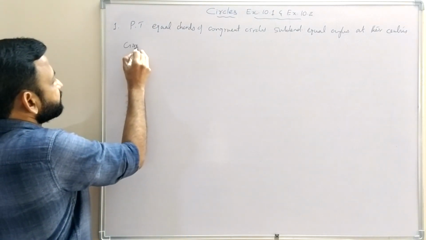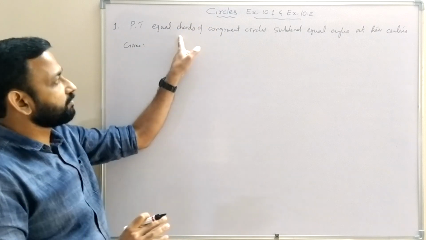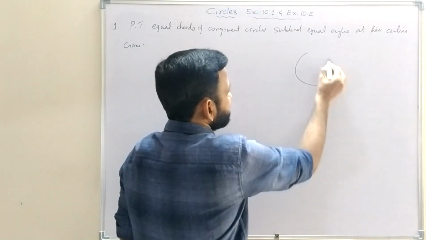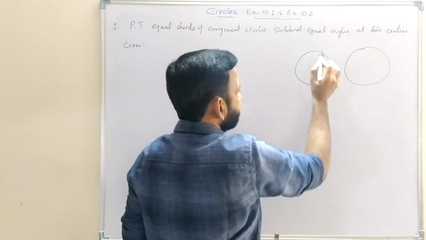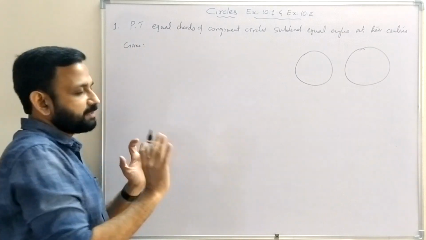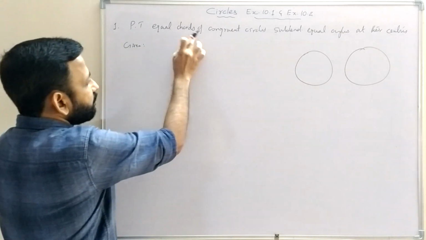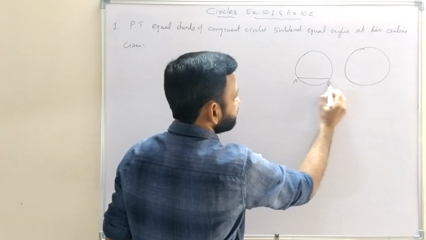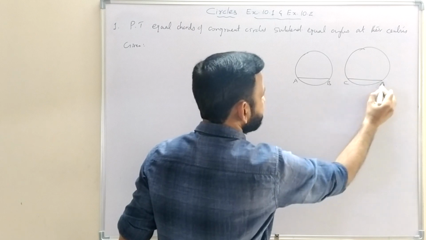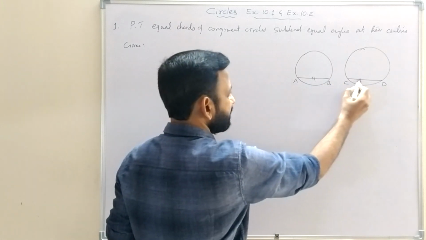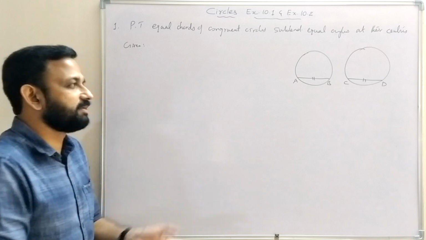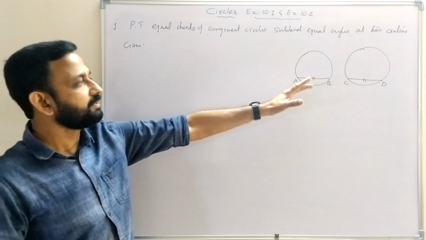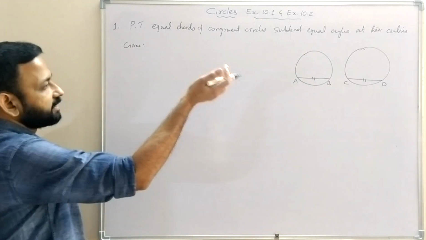Here the given conditions: equal chords of congruent circles. So the circles are congruent, that is a given condition. Here we have two circles, they are congruent, that means their radii are equal. And the chords are equal. AB and CD are two chords, they are equal, that is given. Then we have to prove they subtend equal angles at their centers.